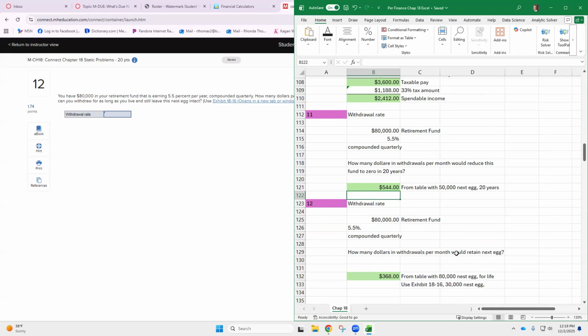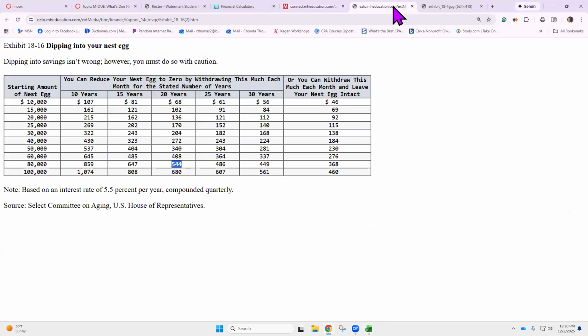And now we go to that same table and look on the end of it, or you can withdraw this much each month and leave your nest egg intact. How much each month? You could withdraw $368 instead of $544, and it will leave that $80,000.